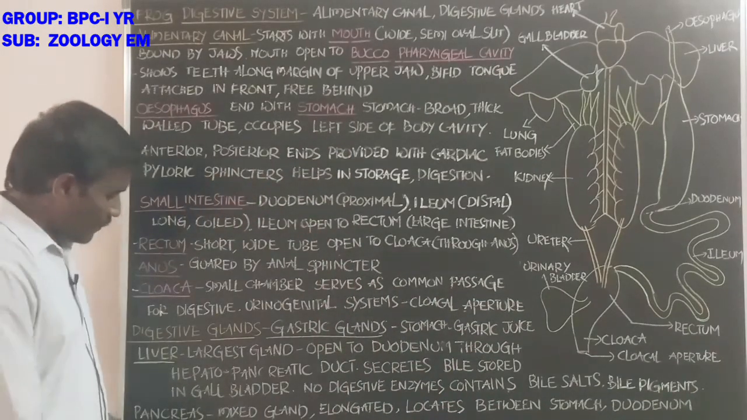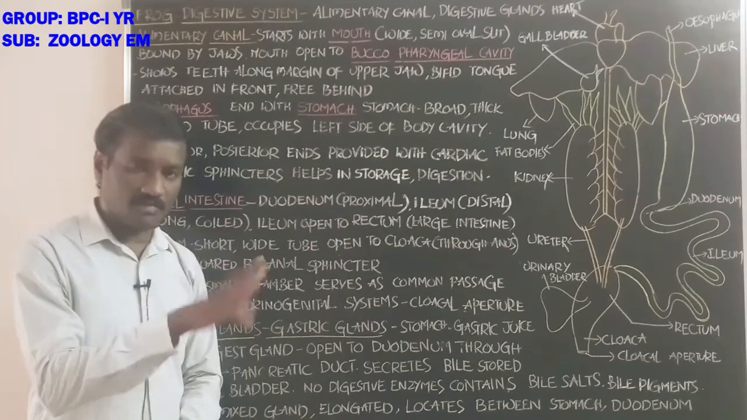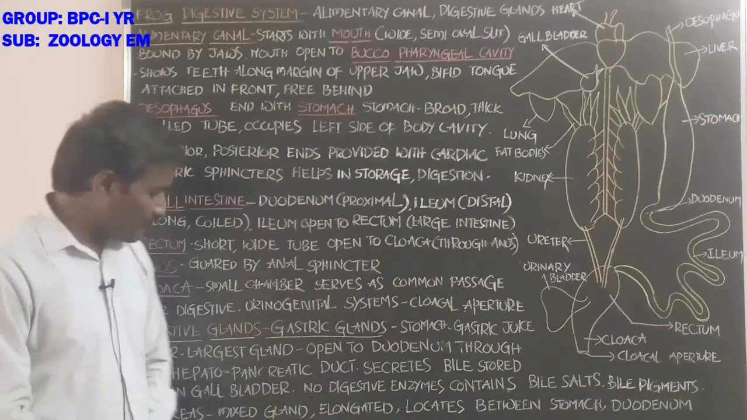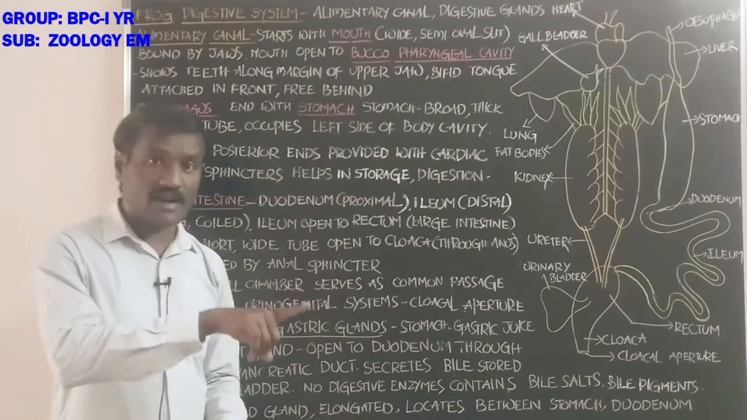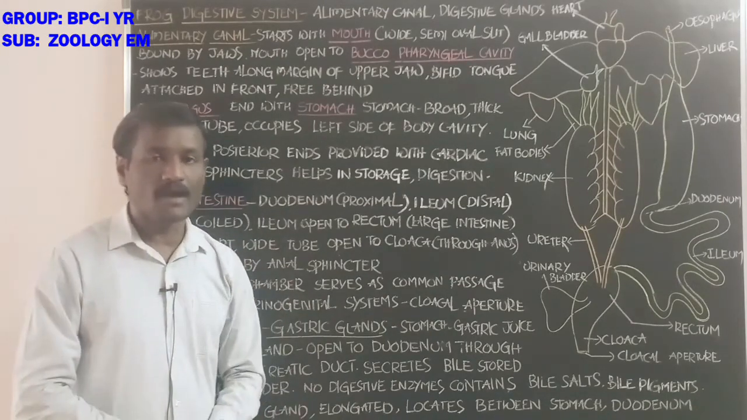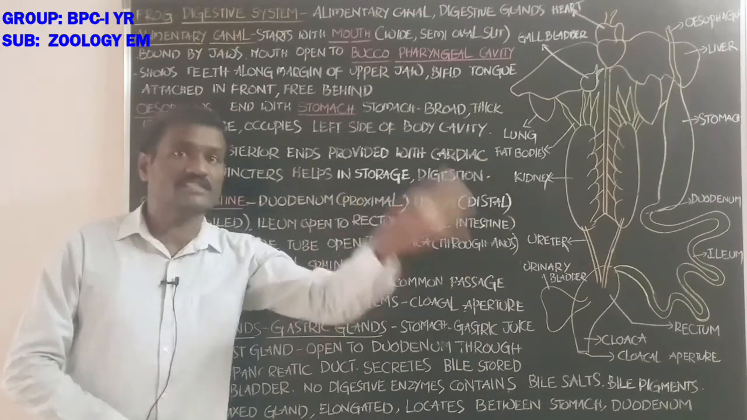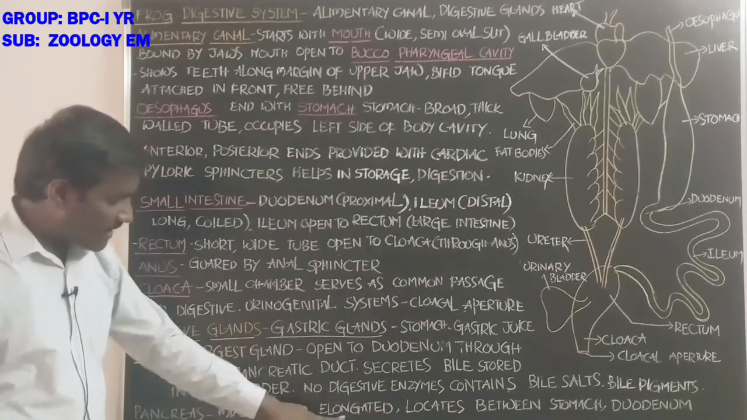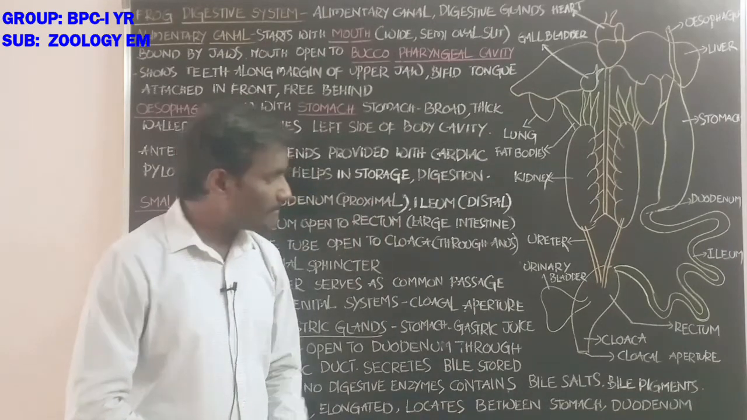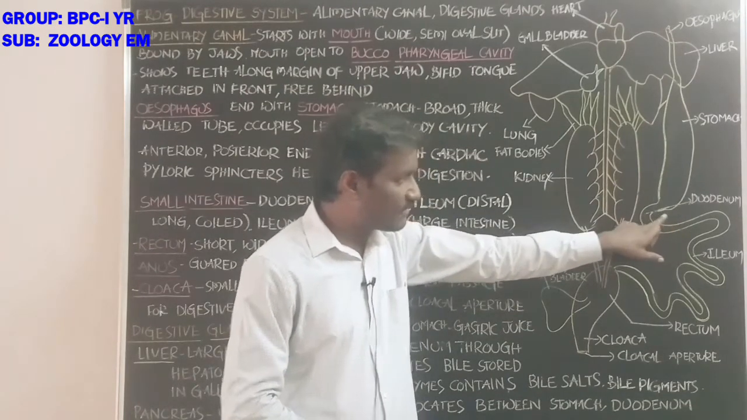Next, what about the pancreas? Pancreas acts as a mixed gland, that means an exocrine and endocrine gland. Endocrine means it secretes hormones into the blood, and exocrine means it also secretes enzymes to digest the food particles. It is elongated and located between the stomach and the duodenum. This is the region for the location of the pancreas.